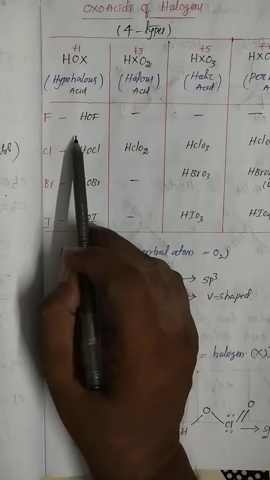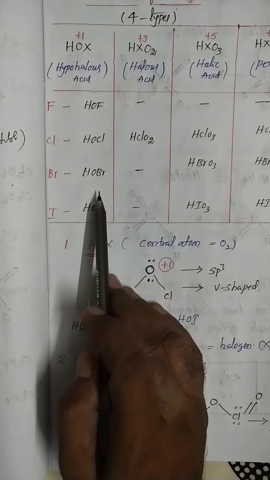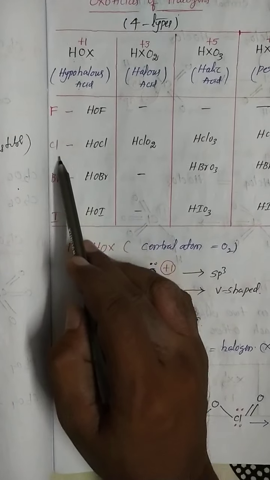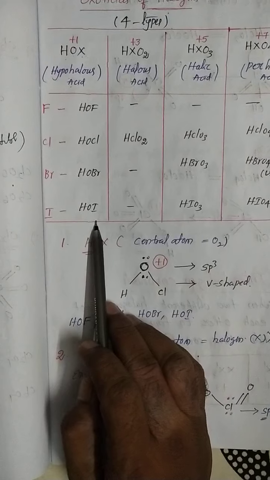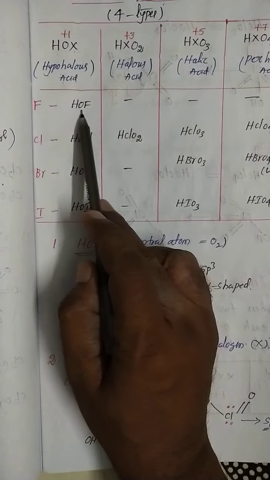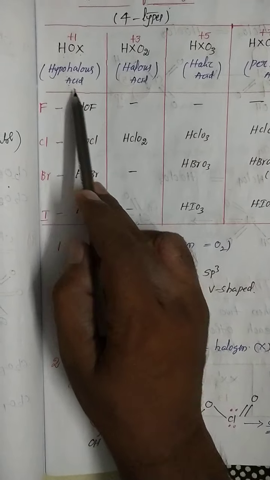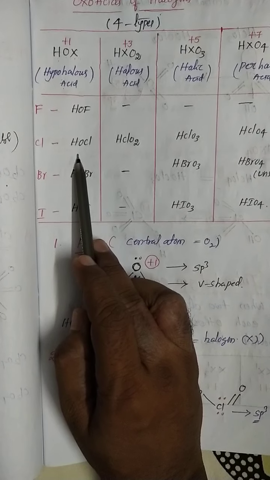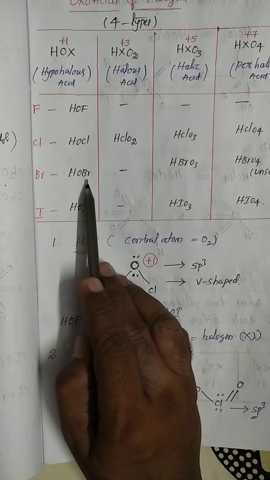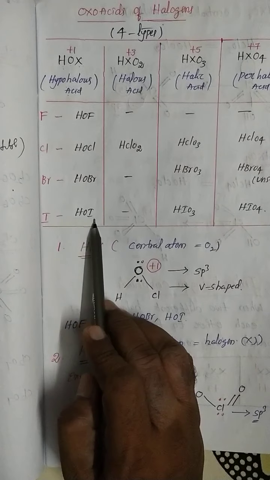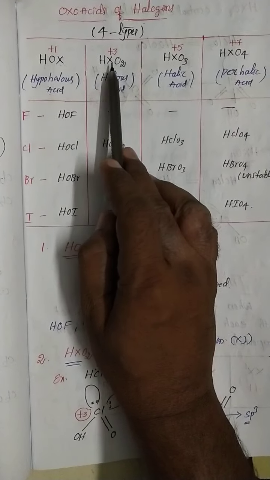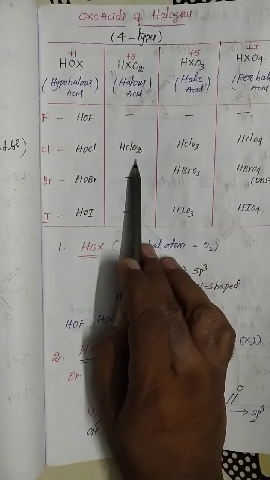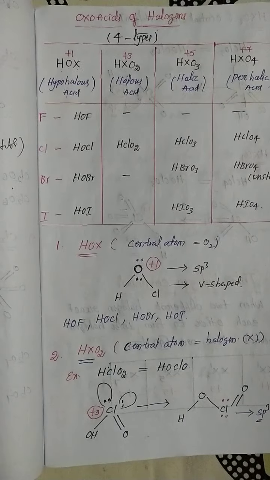Okay, now see here in the HOX category, the hypohalous acid category, every element easily forms the acids. So HOF is commonly known as hypofluorous acid, then hypochlorous acid, hypobromous acid, hypoiodous acid. But in the HXO2 category, only chlorine exists. The remaining compounds cannot exist.